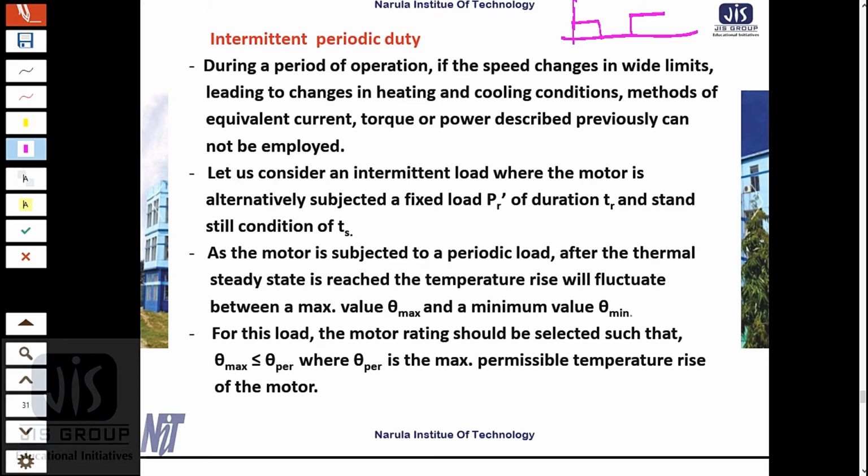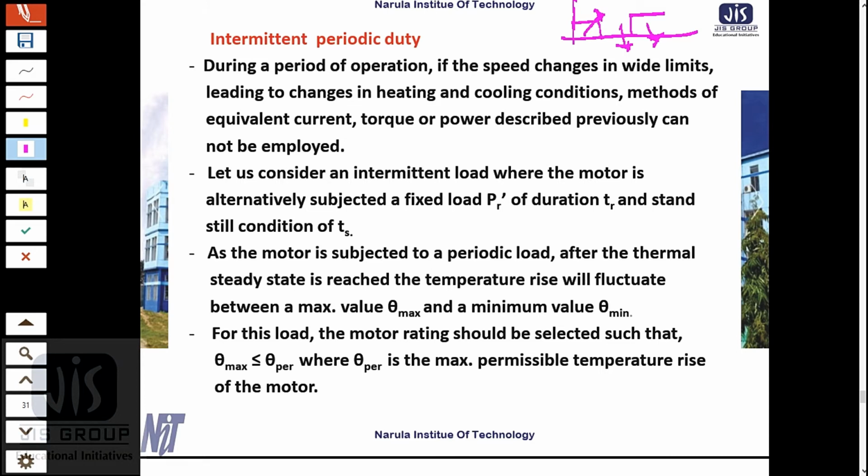Neither the running period is enough for heating up to the steady state value, nor is the rest period enough to cool down to the ambient temperature.